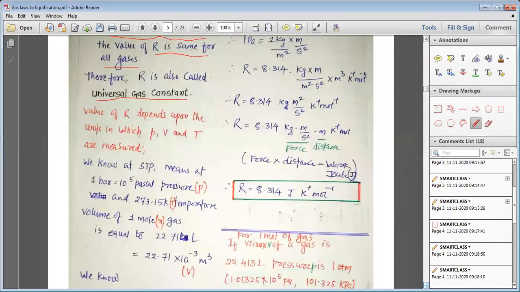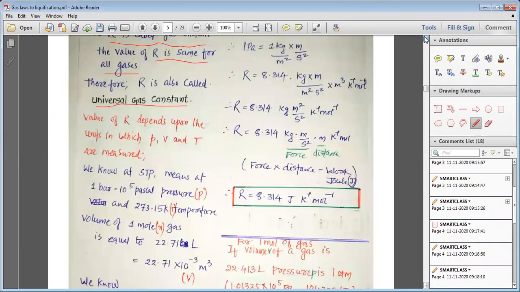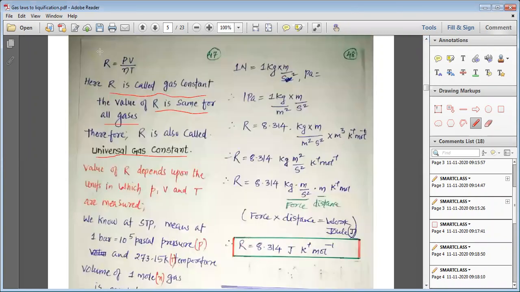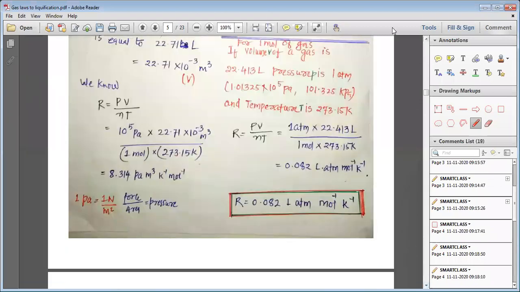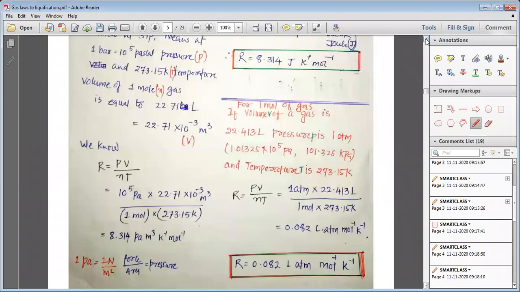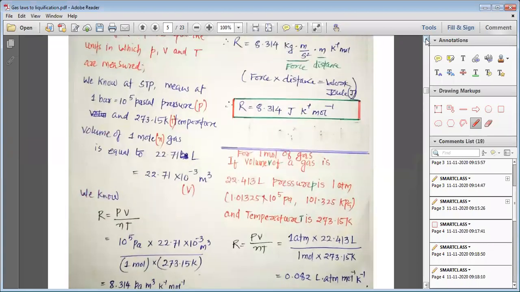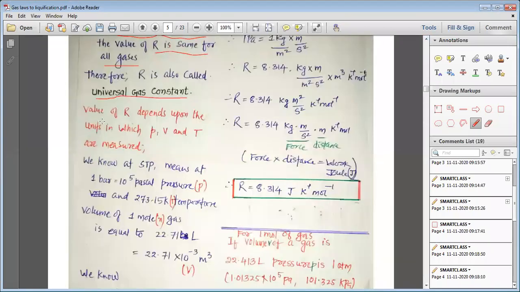Now from this equation, what is the equation? The equation is R = PV by nT. Using this equation, we can find out the value of R. So let us stop the revision here and start the calculation for finding the value of R. The value of R depends upon the unit in which pressure, volume and temperature are measured.